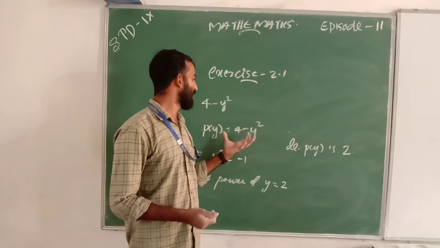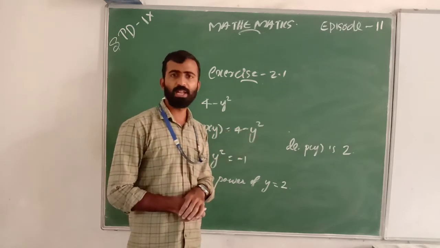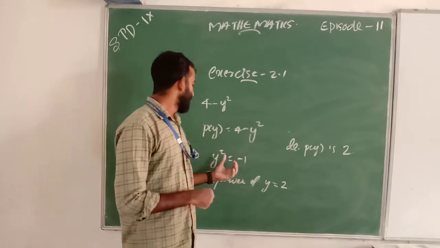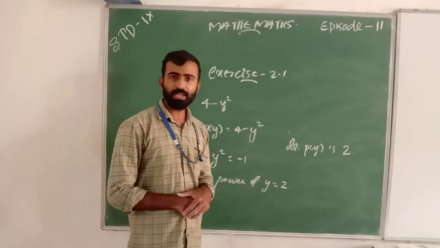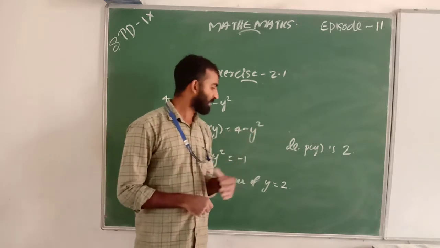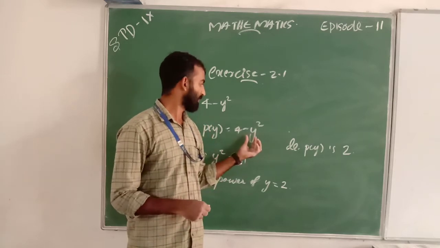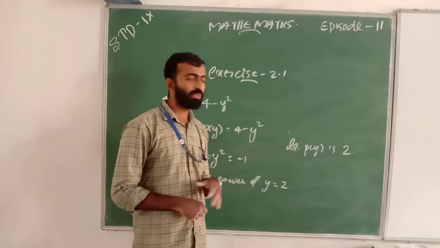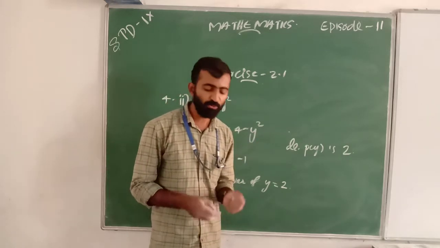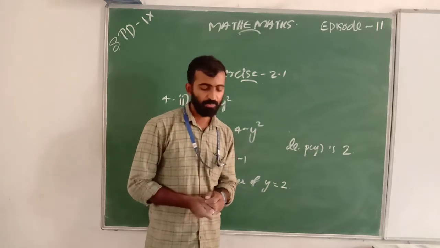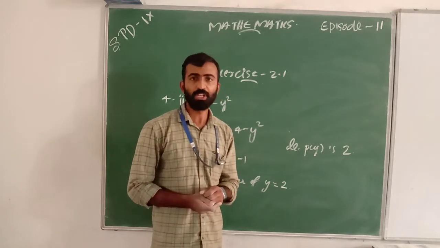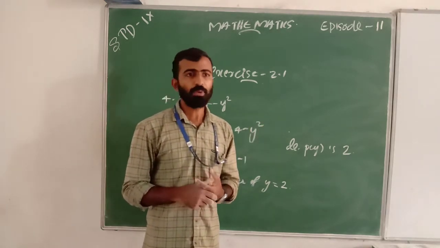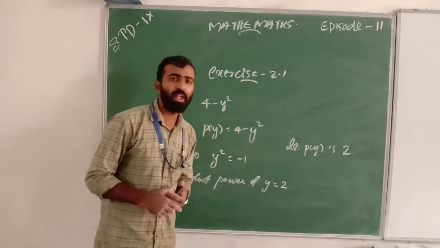Our polynomial p of y is equal to 4 minus y square. This is a binomial with only 2 terms, the coefficient of y square is -1, and the highest power of y is 2. So the degree of p of y is 2. This is the solution for the second part. Can you understand? Any doubt?